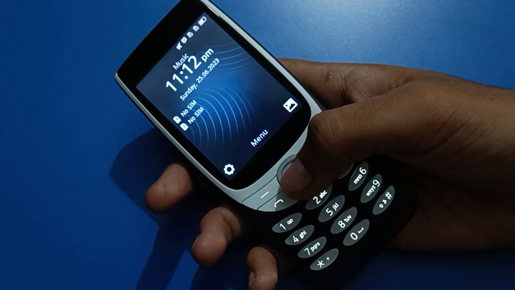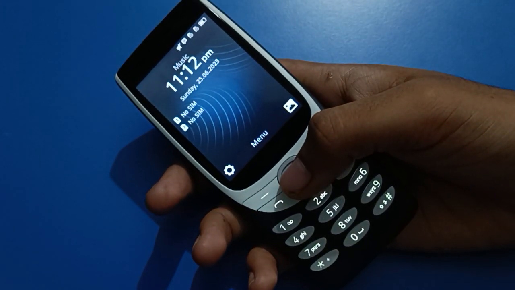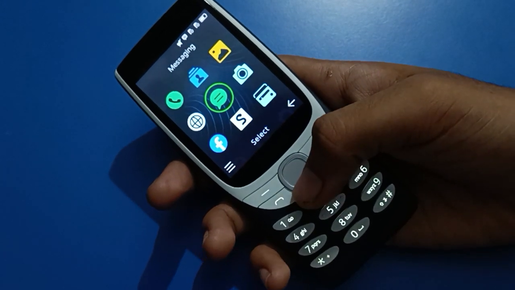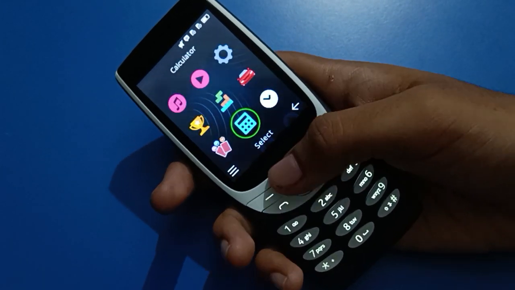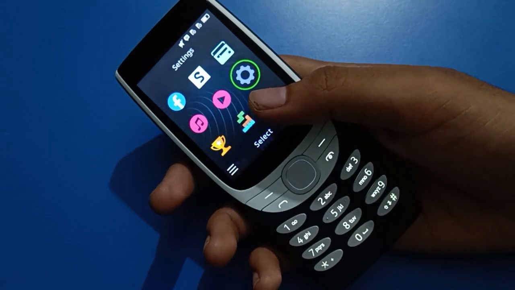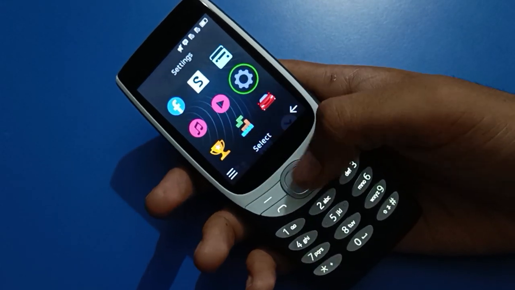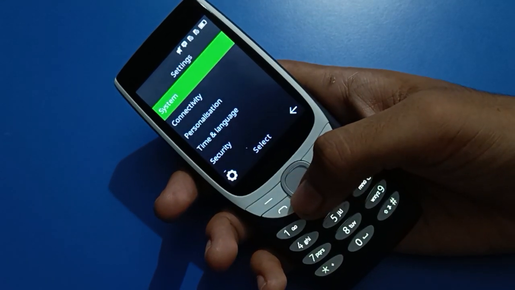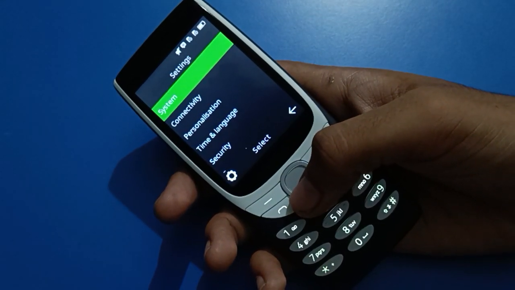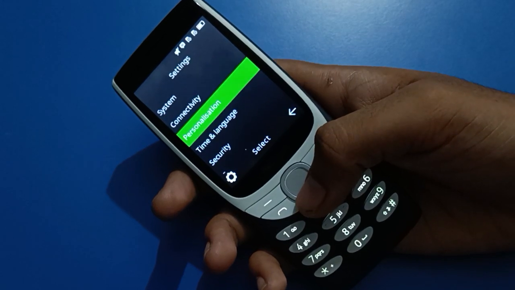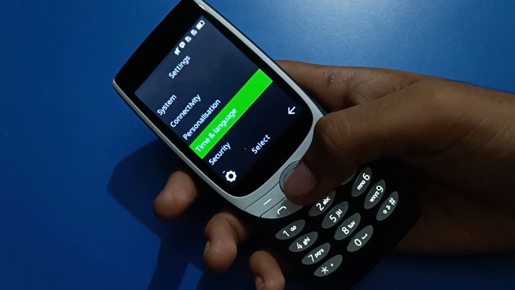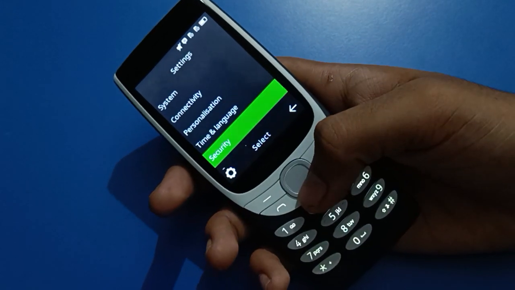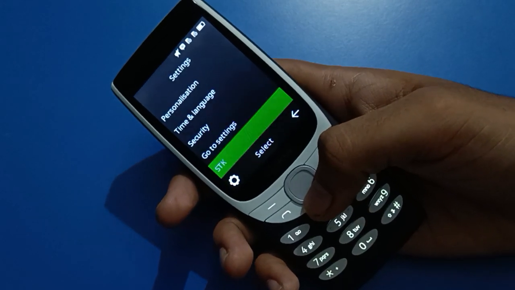Friends, in a Nokia keypad mobile, if you want to use the ringtone setting and set a ringtone, you can. Open your Nokia keypad mobile phone settings. After that, you can use system settings, connectivity settings, date and time settings, and language settings. So how to use the ringtone setting?